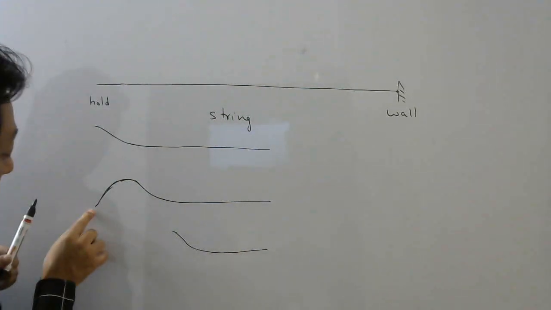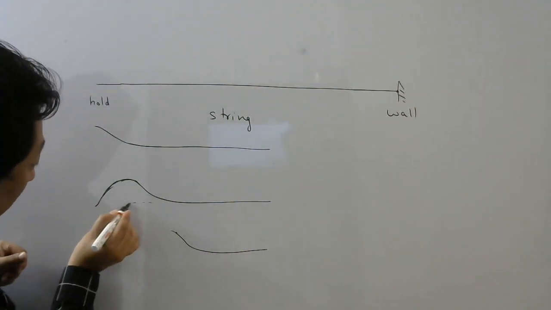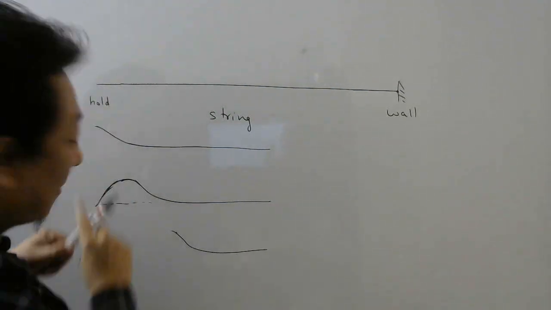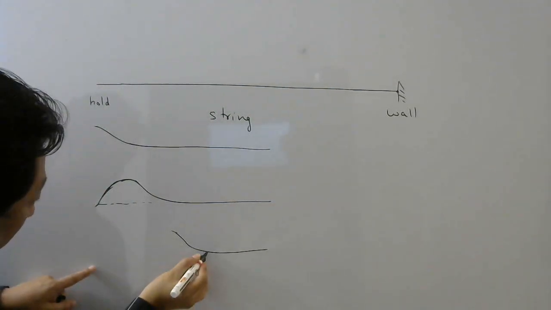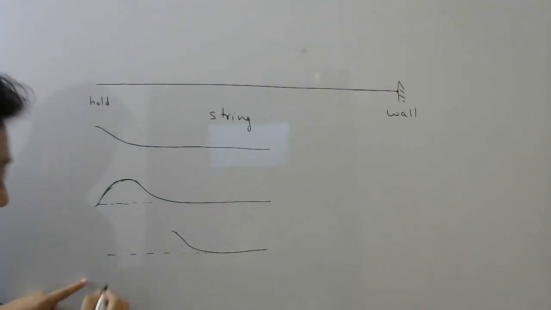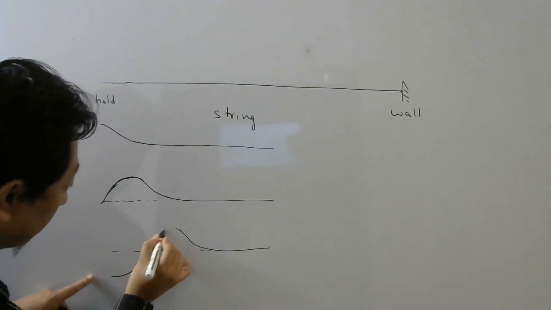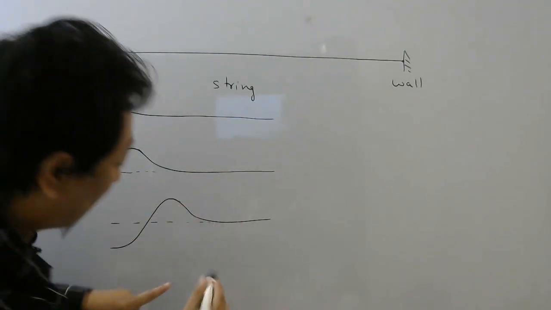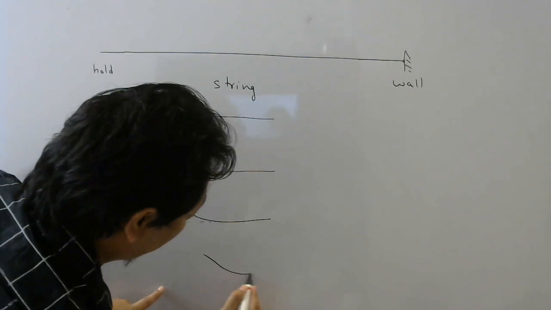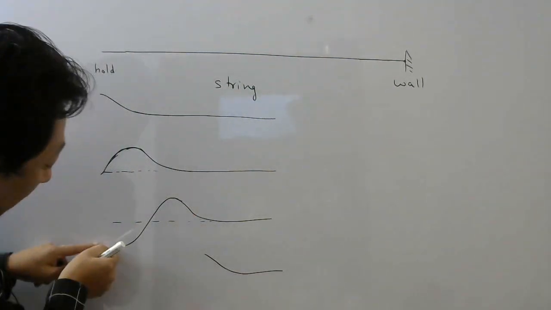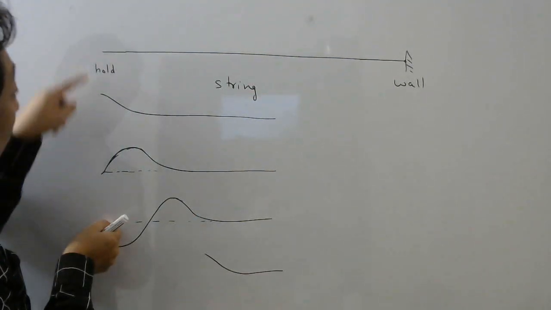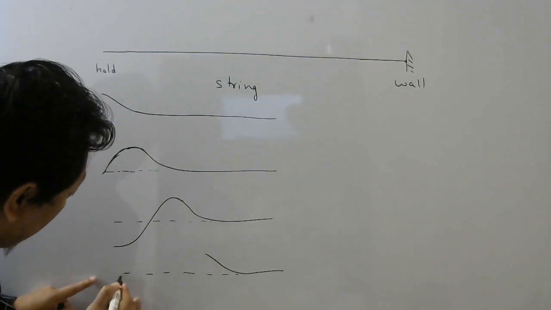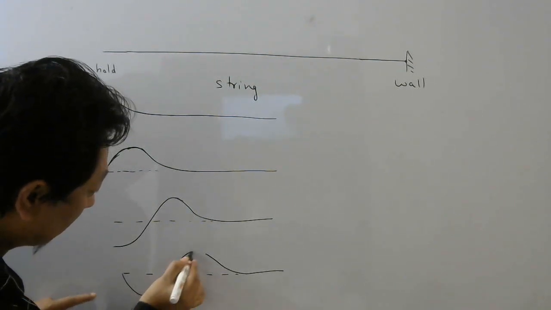And by that time, this end will go where? It will go below this line, right? Because you are going to move this up and down like this, right? So after some time, this part will go down. So the string will look something like this, isn't it? Now what will happen? This part will pull this part up. So this part will go up like this. And by this time, your hand here will come back to the old position, isn't it? Right? So your string will look something like this, right?